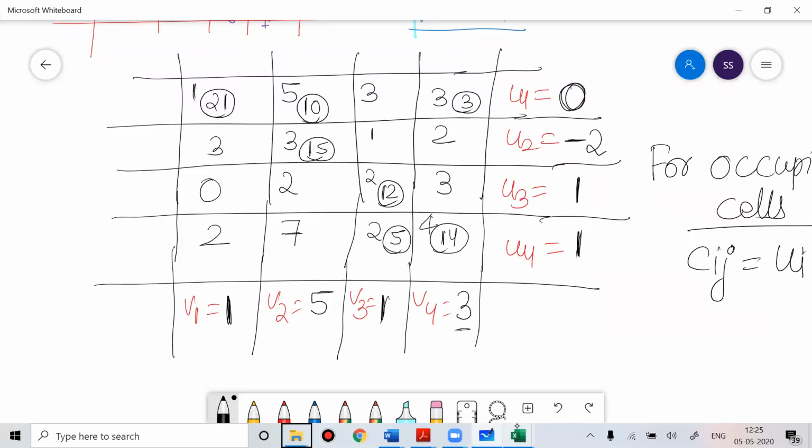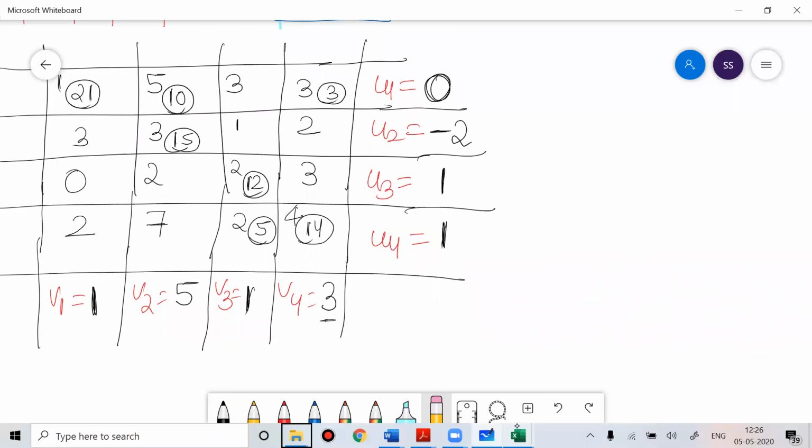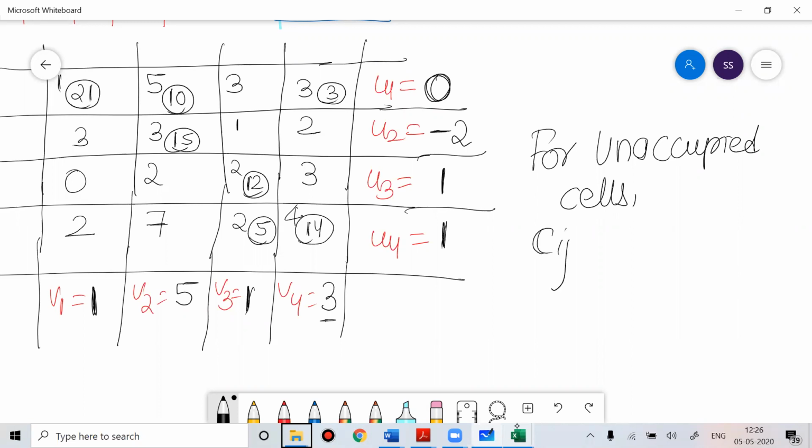So once you're done for occupied cells, now do the same thing for the unoccupied cells. For the unoccupied cells, you use the formula called Cij minus (Ui plus Vj). Use this formula.